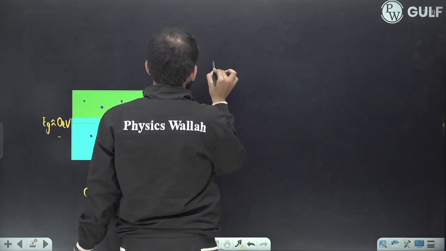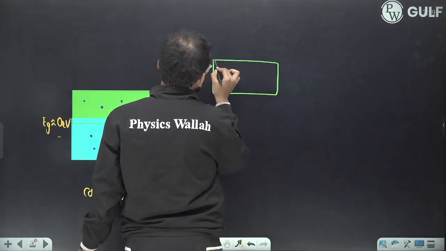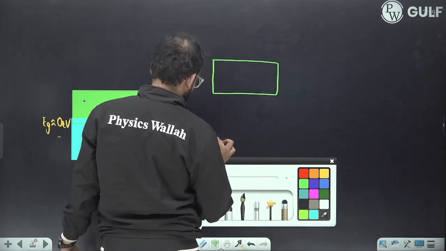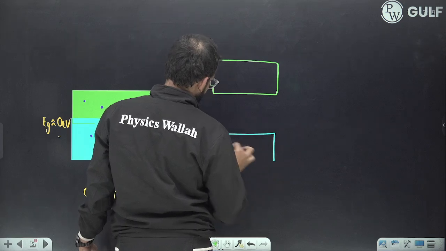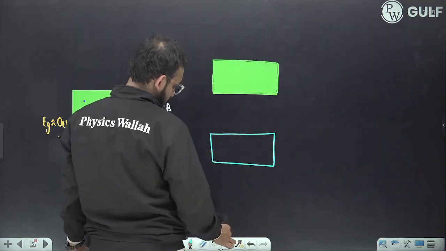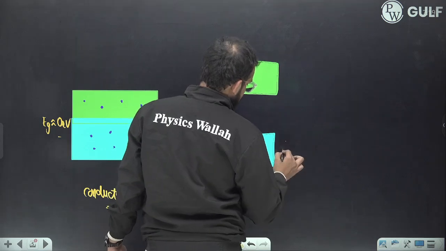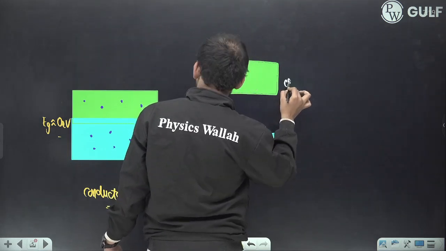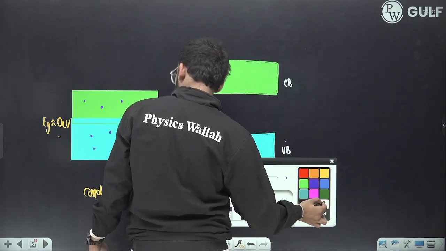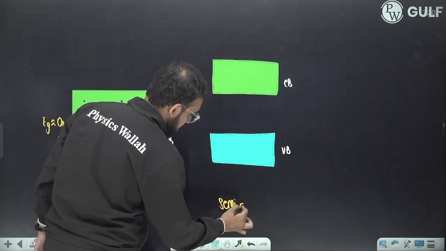Now let us talk about semiconductors. So in case of semiconductors, yes, there is some energy gap. The bands are not overlapping. That is, this is the valence band and here is the conduction band. And you can say this is the semiconductor.